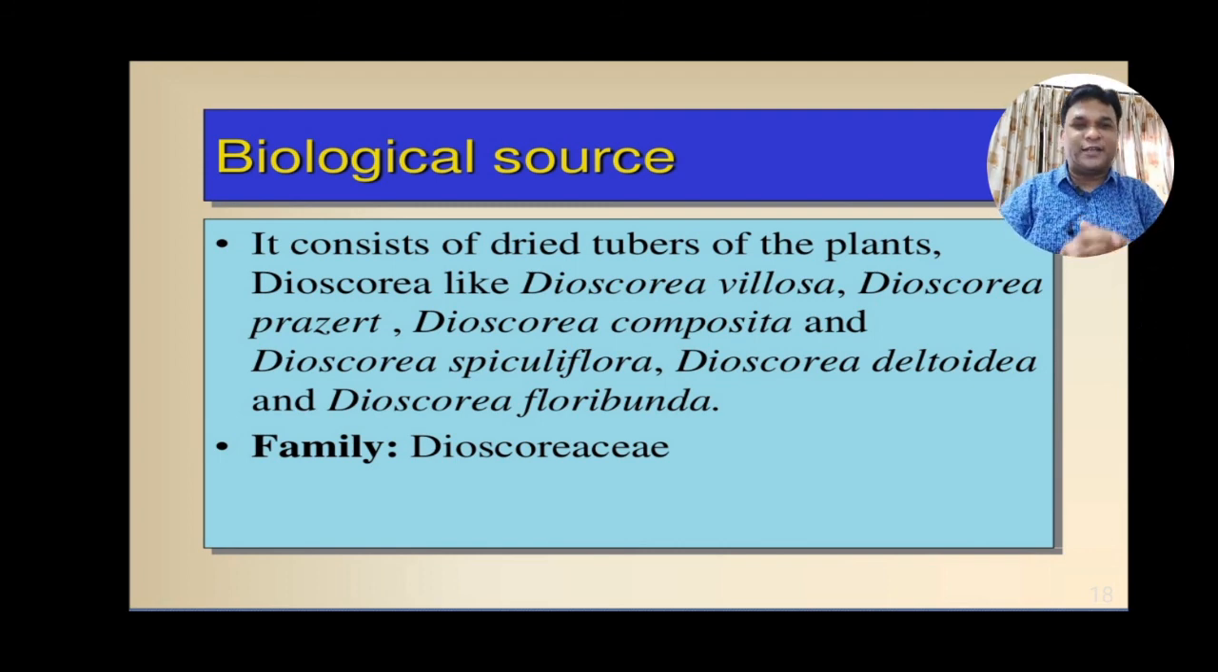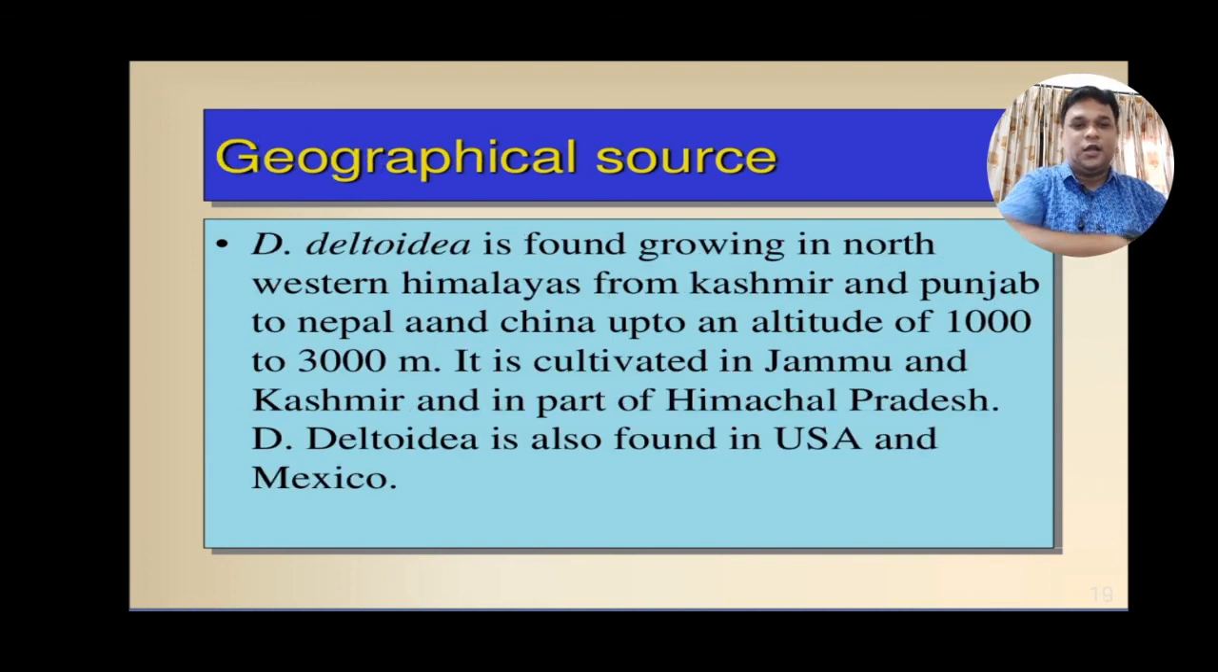Moving over to the geographical source of Dioscorea. It is grown in the northwestern Himalayas from Kashmir to Punjab to Nepal to China, at altitudes of 1000 to 3000 meters. It is also cultivated in Jammu and Kashmir and parts of Himachal Pradesh. Dioscorea deltoidea is also found in the USA and in particular places of the Mexico region. Moving to the next slide, that is collection and cultivation of Dioscorea deltoidea.